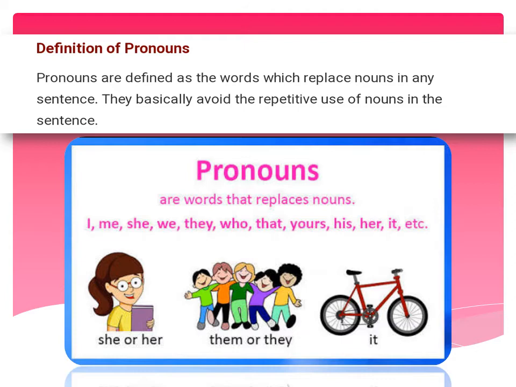So pronouns are used in place of any noun. A noun can be a common noun or a proper noun, and a pronoun comes in place of those nouns to avoid repetition. Now see, pronouns are words that replace nouns, such as I, me, she, we, they, who, that, yours, his, her, it, etc. Like you can see in the picture, for the girl we can use she or her. For so many people we can use them or they, and for a non-living thing we use the pronoun it.